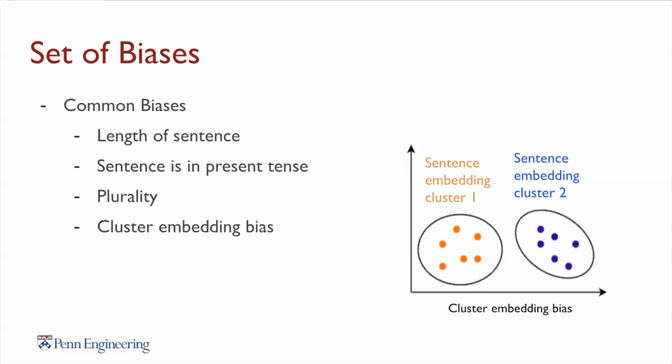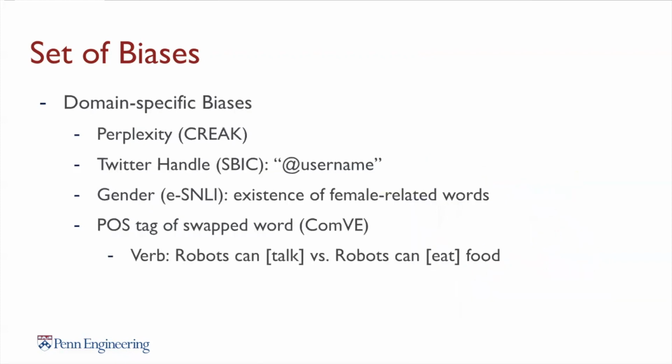Cluster embedding bias is a bit different from the others. To construct this, we use a sentence-BERT model to generate text embeddings for each sentence and run the k-means algorithm on the training set to classify the sentences into two clusters. The cluster assignments are generally evenly distributed. The bias will be that sentences in the first cluster are always positively labeled.